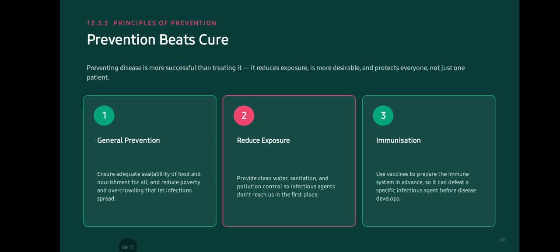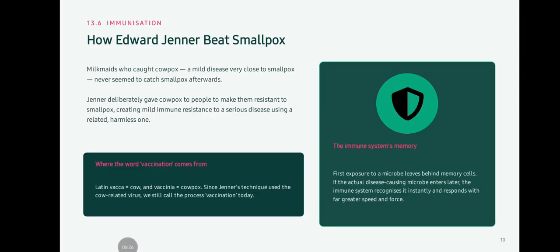Immunization. Use vaccines to prepare the immune system in advance so it can defeat a specific infectious agent before disease develops. How Edward Jenner beat smallpox. Milkmaids who caught cowpox, a mild disease very close to smallpox, never seemed to catch smallpox afterwards. Jenner deliberately gave cowpox to people to make them resistant to smallpox, creating mild immune resistance to a serious disease using a related harmless one.